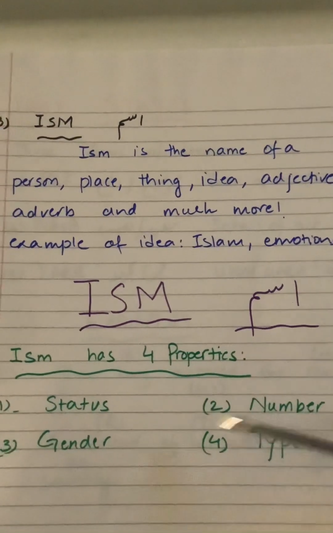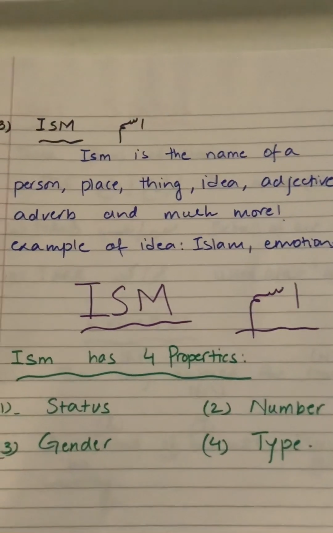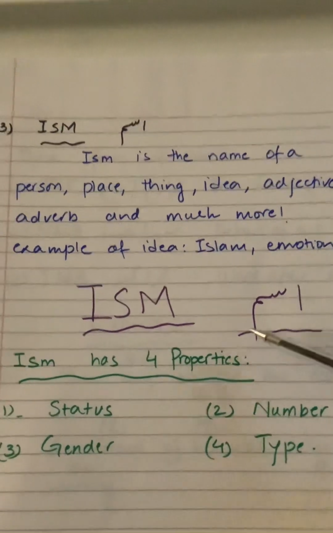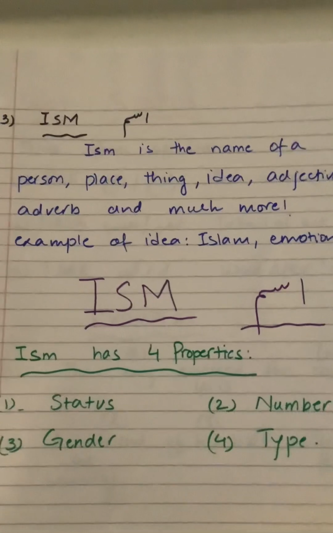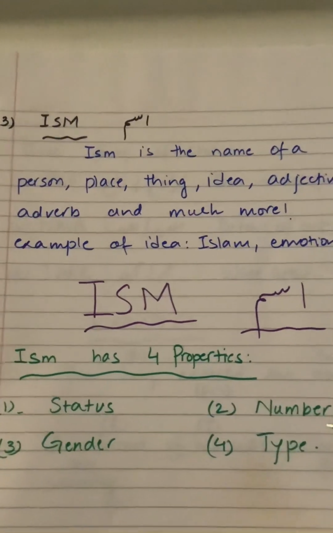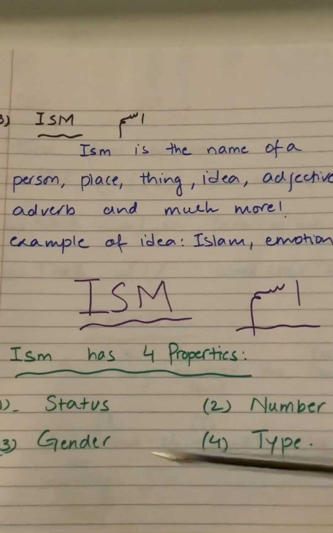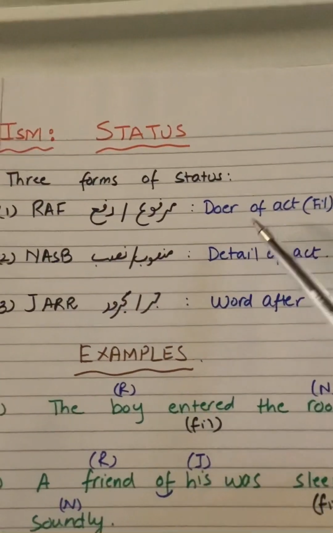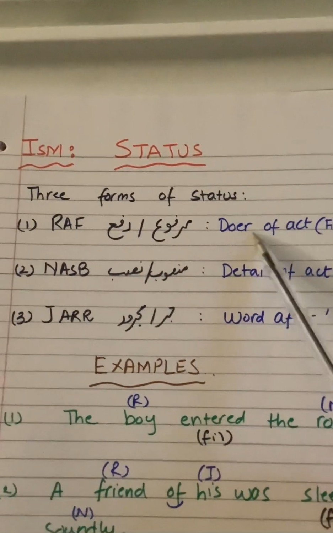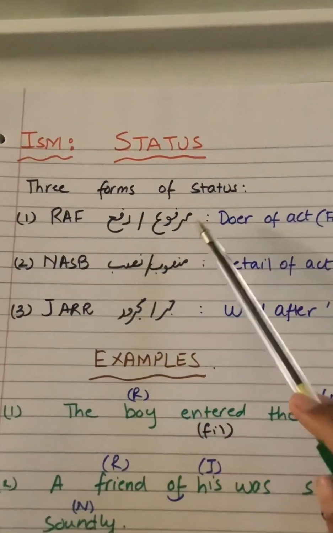We'll learn about all these four in detail, but for now we just need to know that if a word is an ism, then it will have four properties: a status, a number, a gender, and also a type. And today we are going to learn a little bit about status. Basically, there are three forms of status.